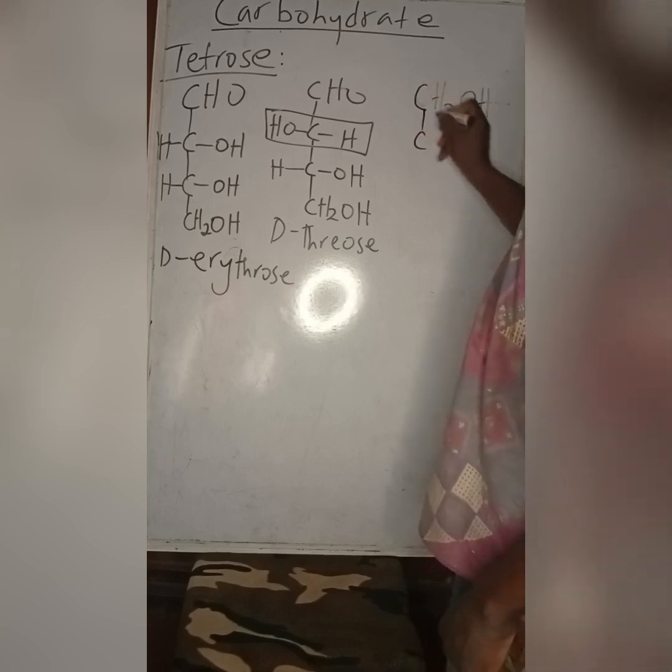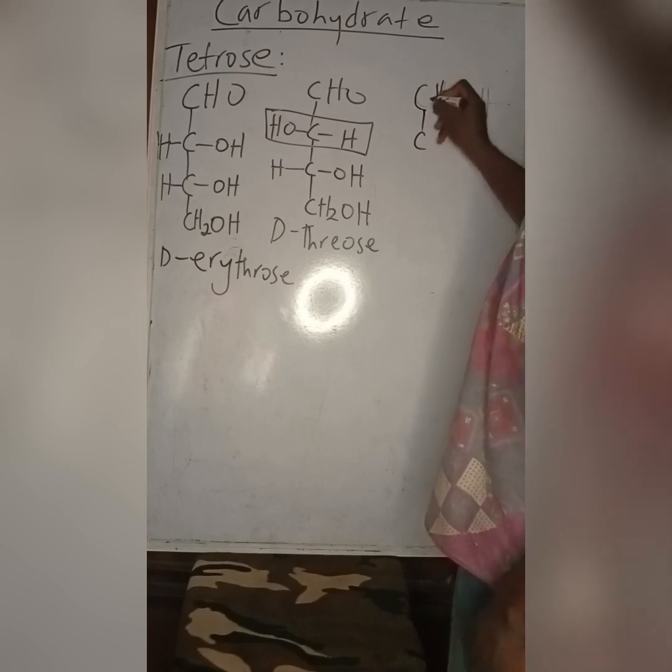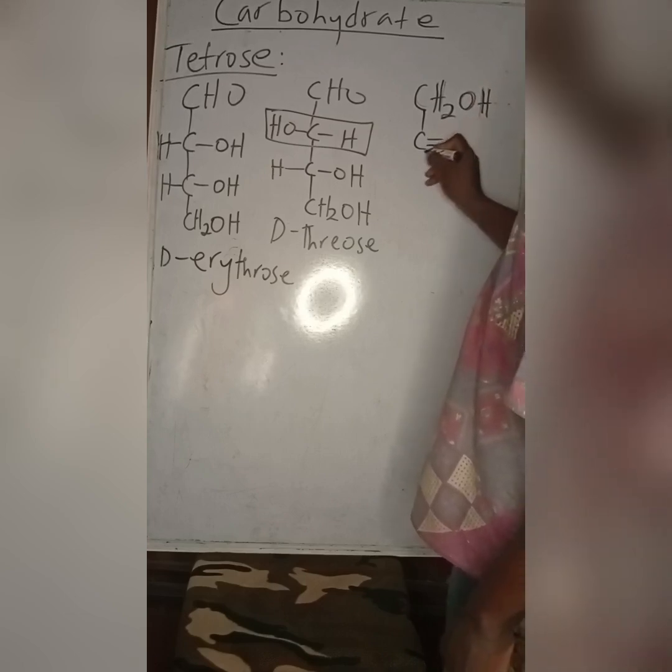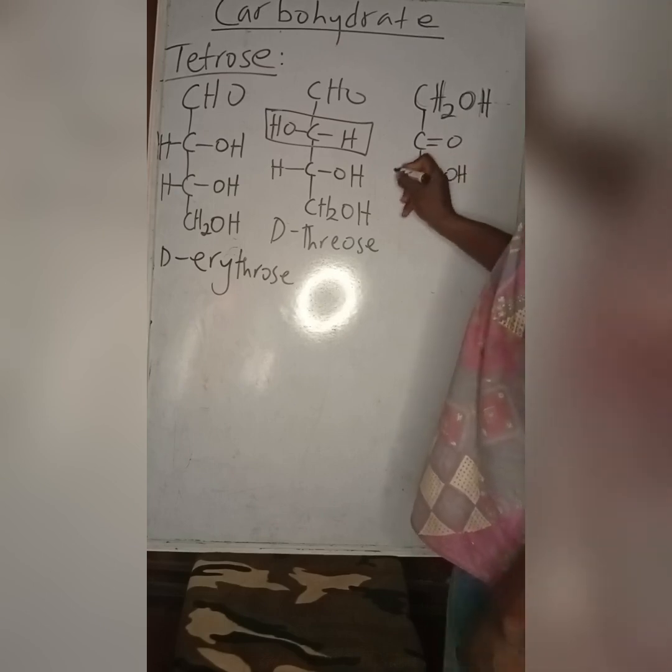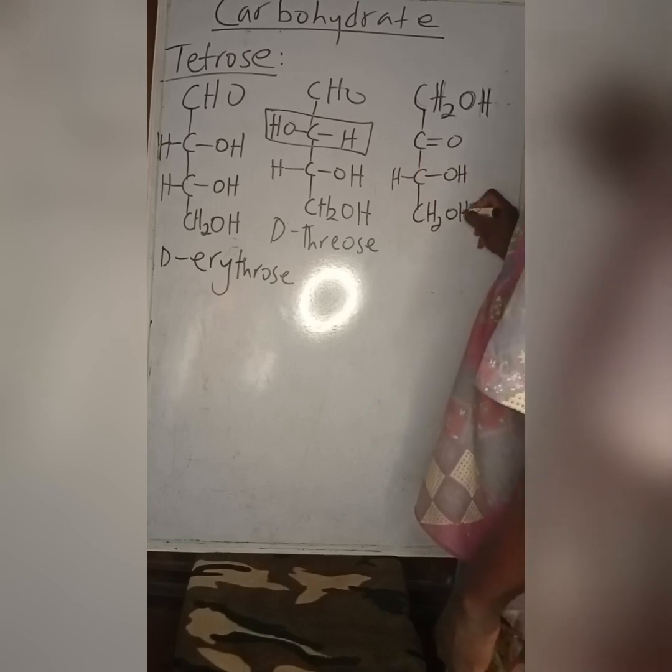CH2OH, C double bond O, C, OH, H, CH2OH.